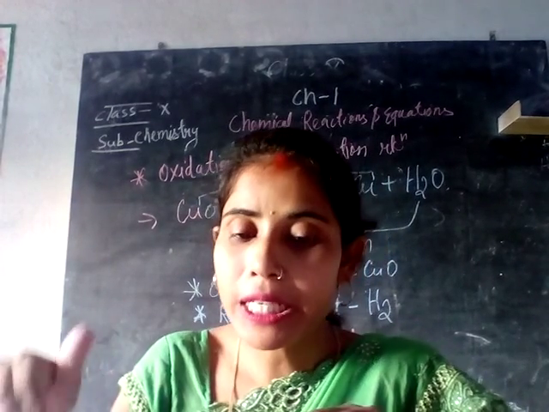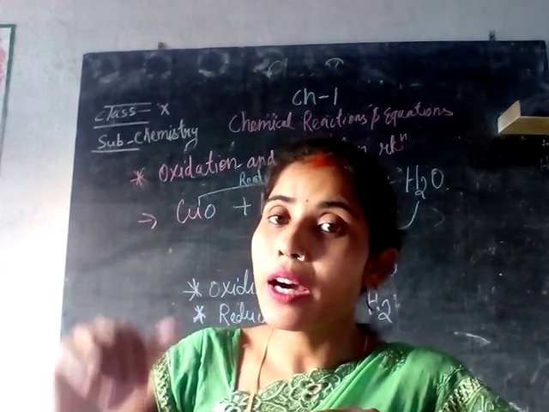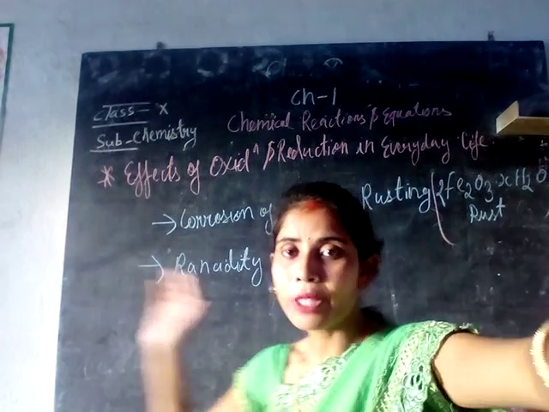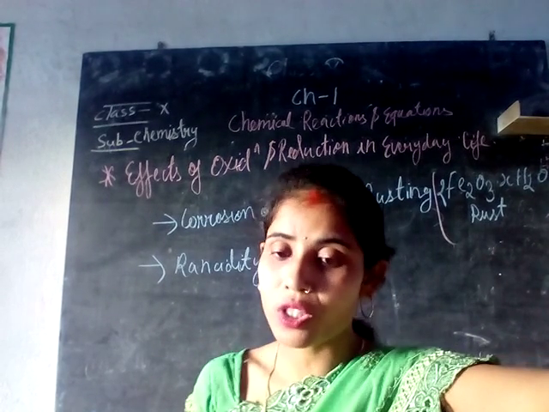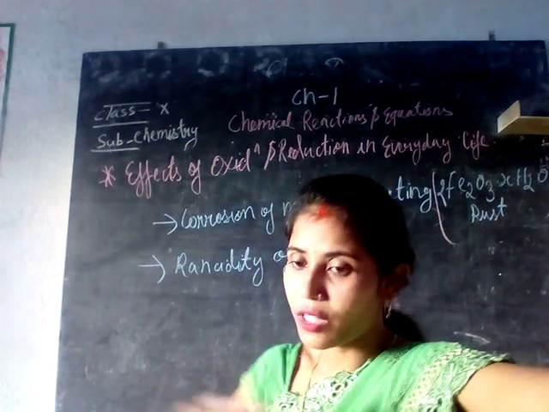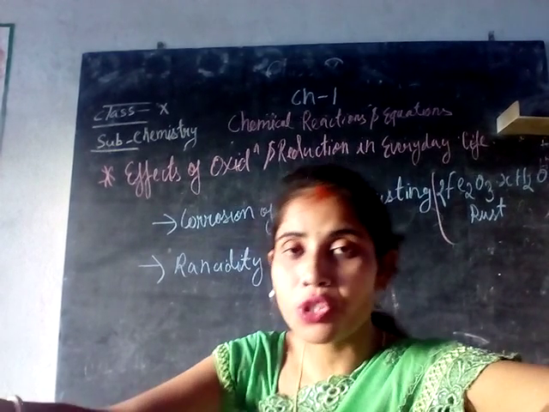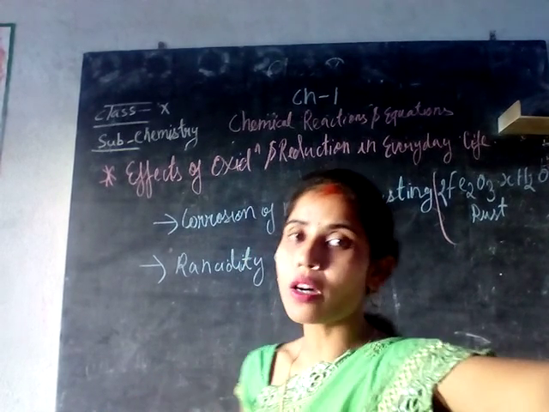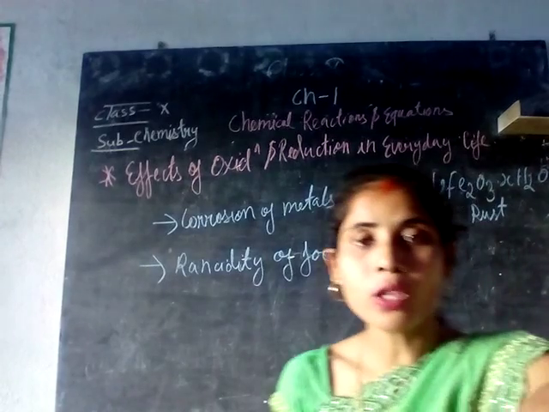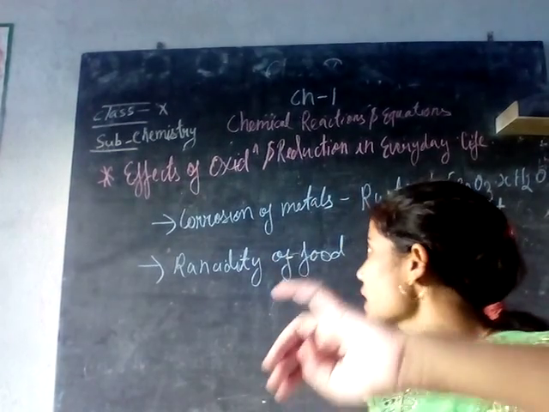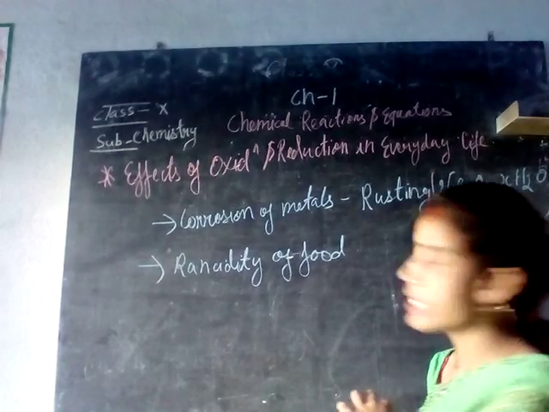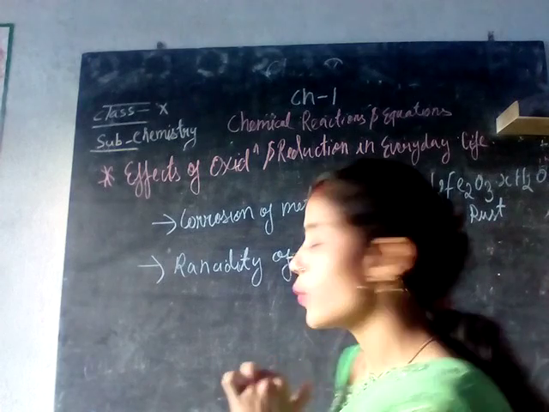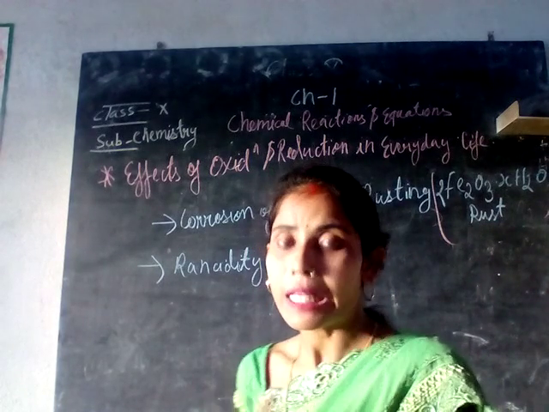Now we will see the effects of oxidation reaction in our day-to-day life. In everyday life, what are the effects of oxidation and reduction reactions? Basically there are two types of effects, which occur on metals and on food which we have observed. One is the corrosion of metals, and the other is rancidity of food, on which oxidation reaction has been taking place.